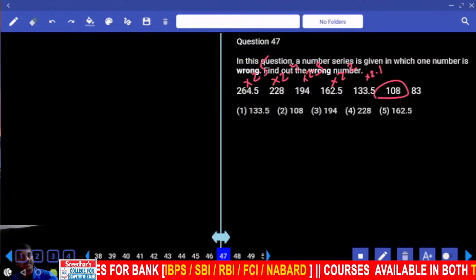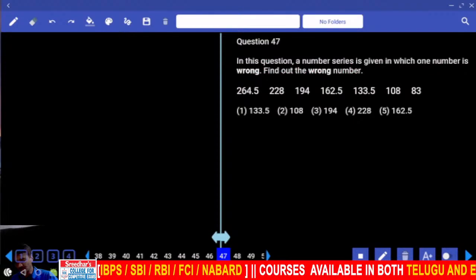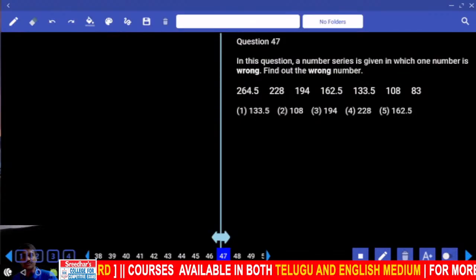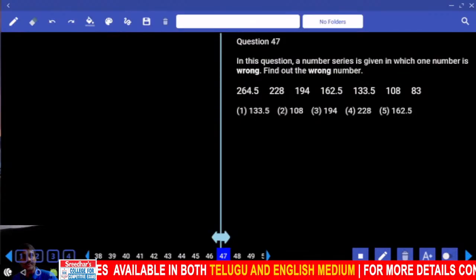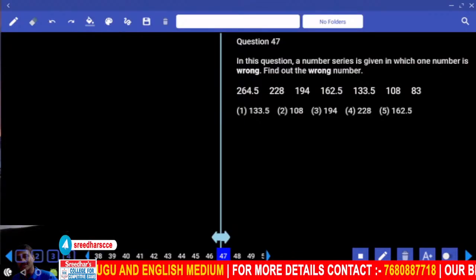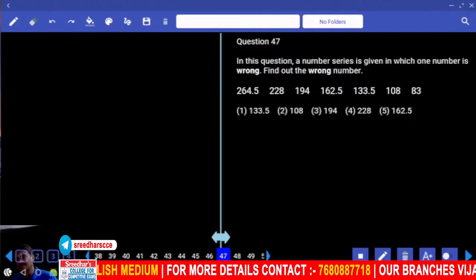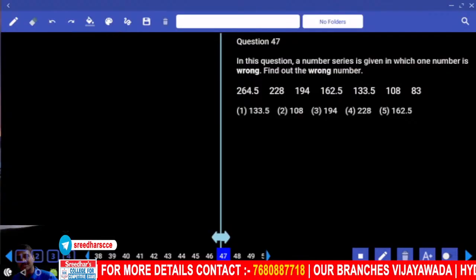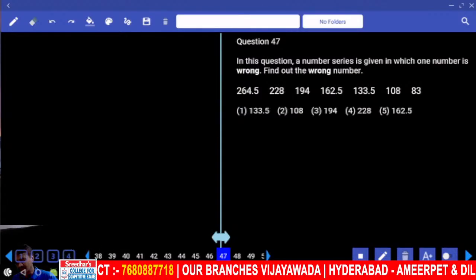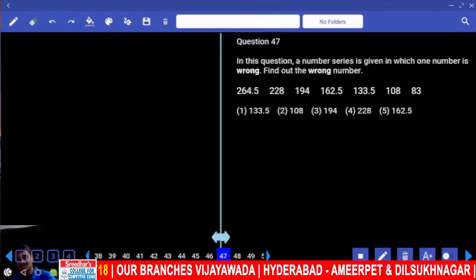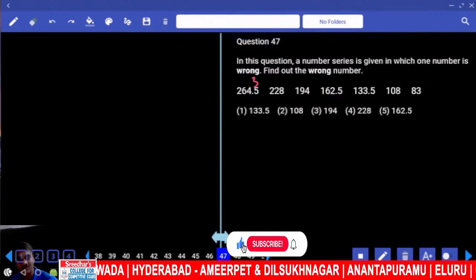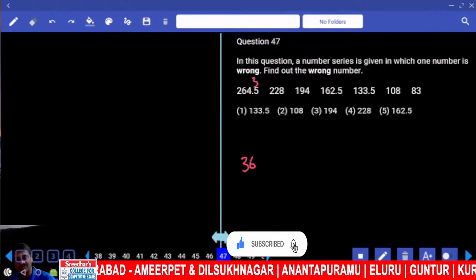Then 47. Now in this 47, 264 and so on. Tell me, the numbers are how? 264, 228, 194. The numbers are increasing at a smaller rate, hence it must be difference. Now 228 and 264, what difference should come? 36.5. Write that down. The difference is 36.5.